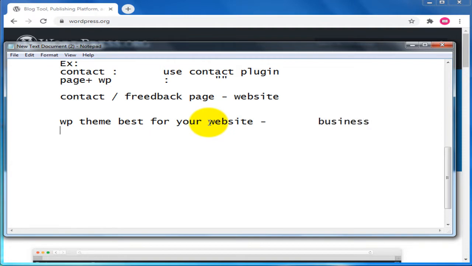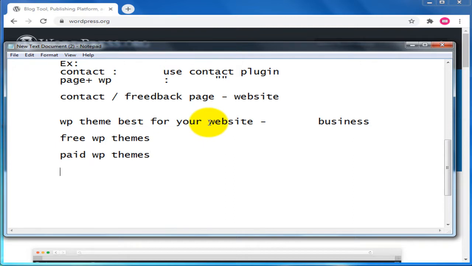You need to select a beautiful, wonderful theme for your business WordPress website, right? Here we can find free WordPress themes, and we can also find some paid WordPress themes.